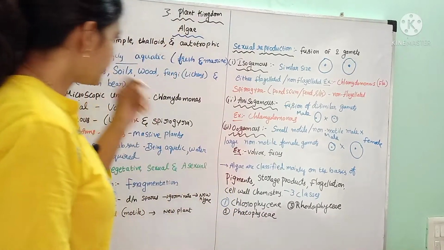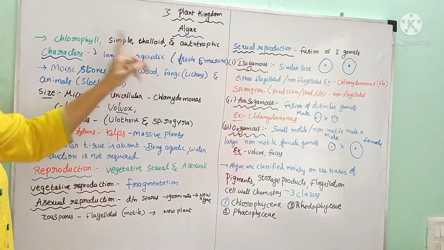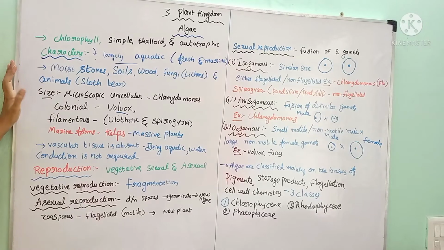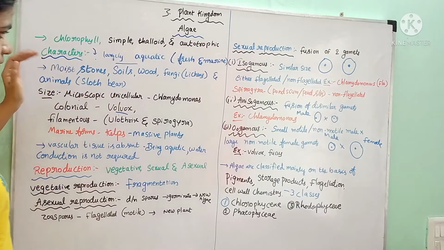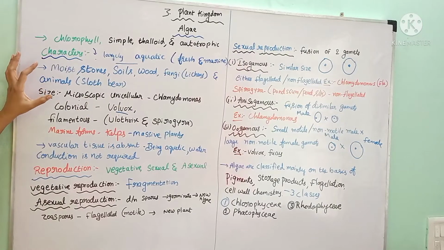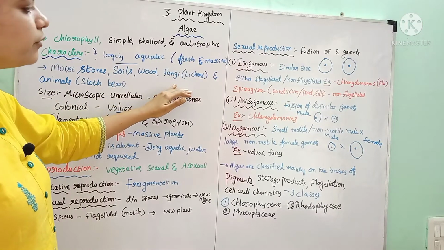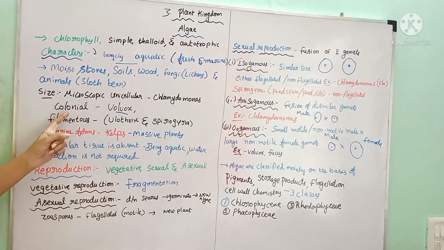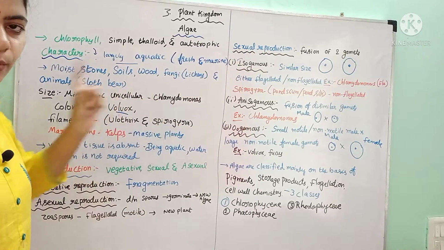So these are the general characters we have studied. Algae are chlorophyllous, simple thalloid organisms. They perform photosynthesis, mostly live in freshwater and marine water, and some may live on moist stones. They exhibit symbiotic association with fungi. Some are microscopic and unicellular, example Chlamydomonas.